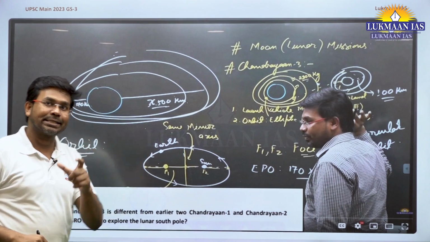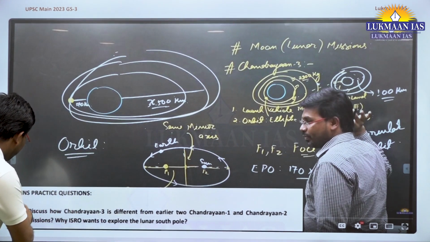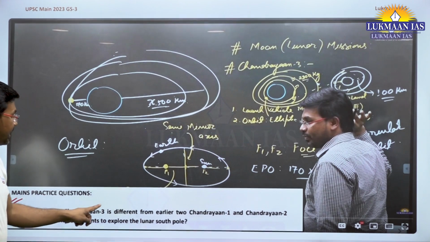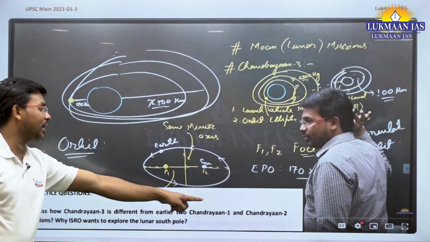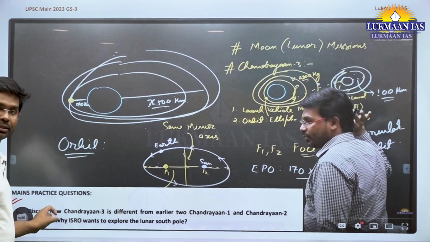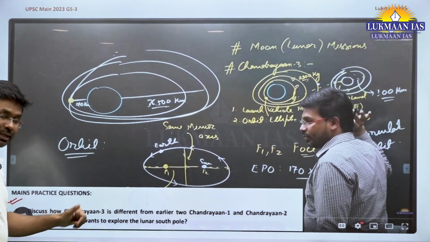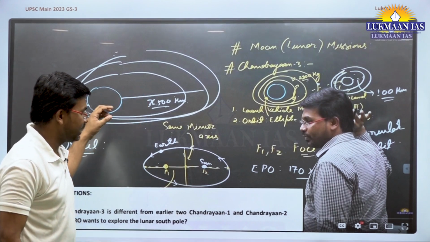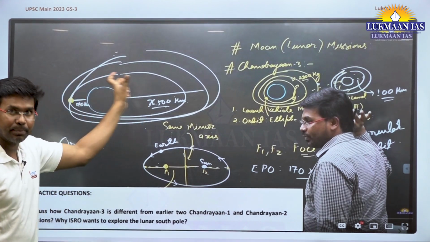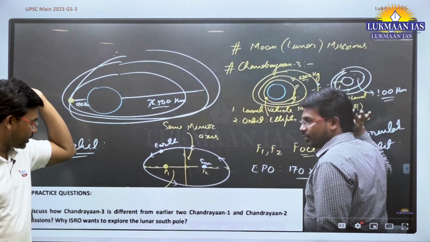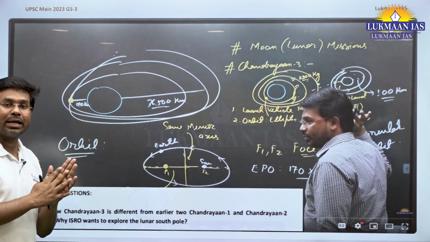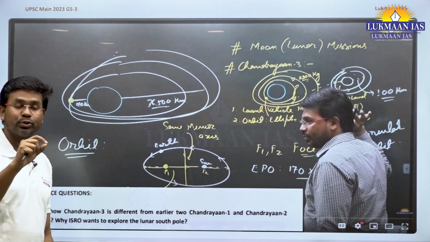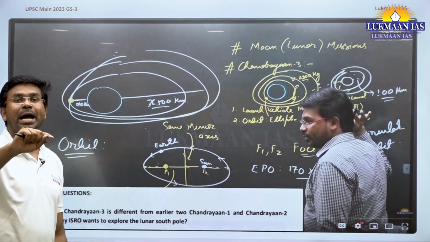And in the editorial discussion, we have asked a question also: discuss how Chandrayaan-3 is different from the earlier two, Chandrayaan-1 and Chandrayaan-2 missions. This question has a direct relevance to the question that UPSC has asked, because the first part of the Chandrayaan-related question asks to discuss the task that Chandrayaan-3 wants to perform that was not fulfilled by previous missions.